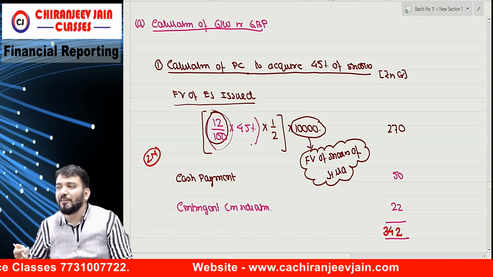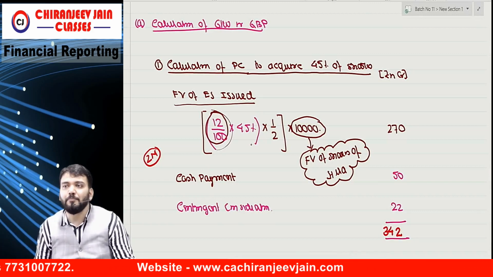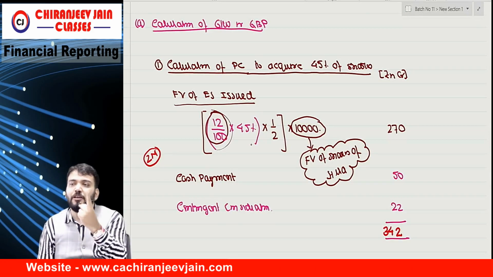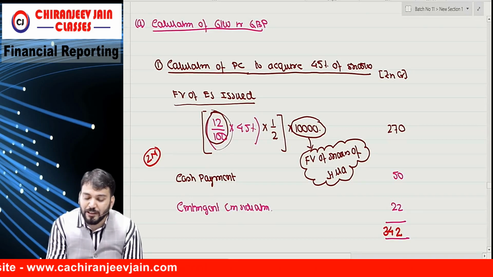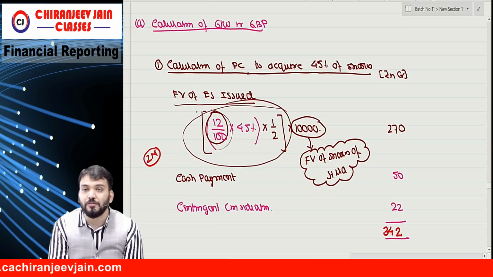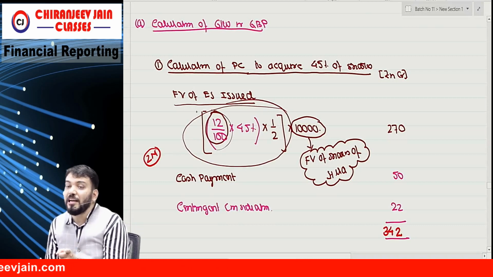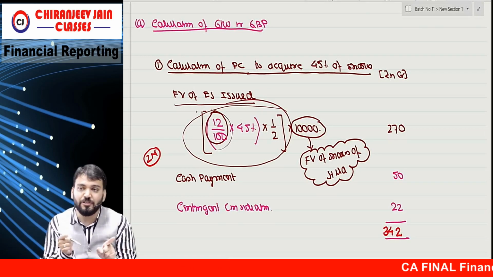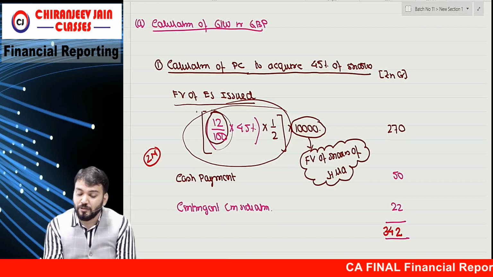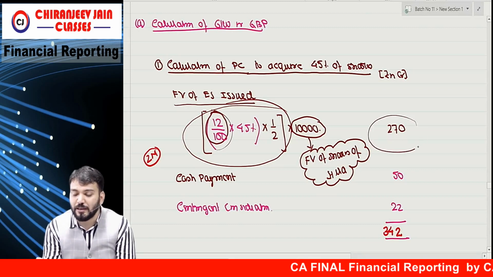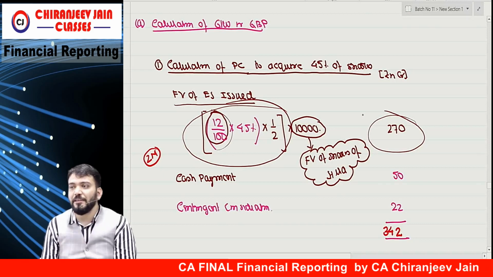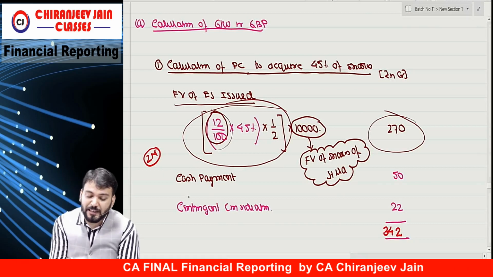Now, what have we issued? 1 by 2 shares. In which ratio? If you are holding 2 shares, you will get 1 share. So 1 by 2 is the number of shares issued. Number of shares issued into fair value of shares. They have given 10,000 per share. Remember the question? So into 10,000, it becomes 270 crore.